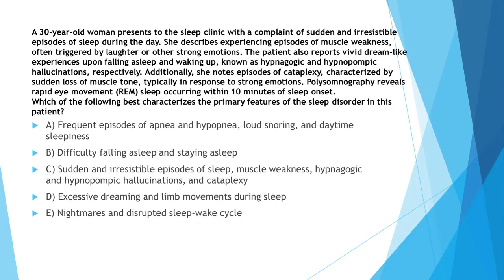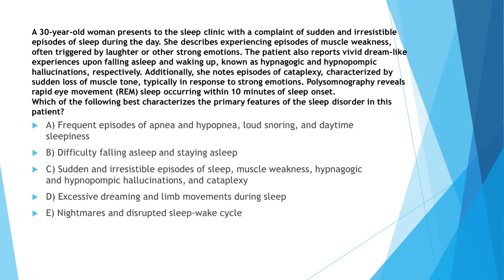So hypnagogic is when going to sleep. So gogic, going to sleep. And hypnopompic, waking up from sleep. Additionally, she notes episodes of cataplexy characterized by sudden loss of muscle tone, typically in response to strong emotions. Polysomnography reveals rapid eye movement sleep occurring within 10 minutes of sleep onset. Which of the following best characterizes the primary feature of the sleep disorder in this patient?